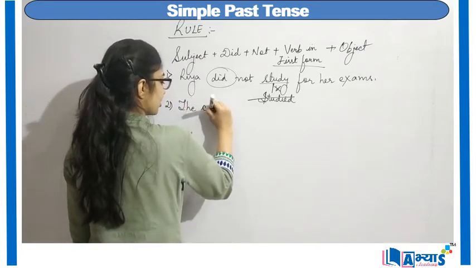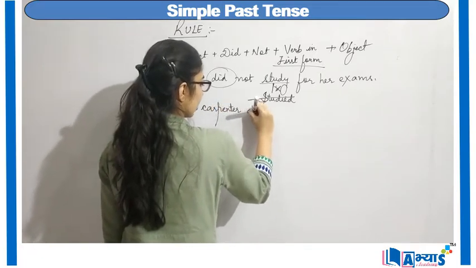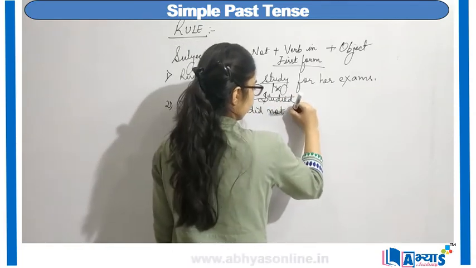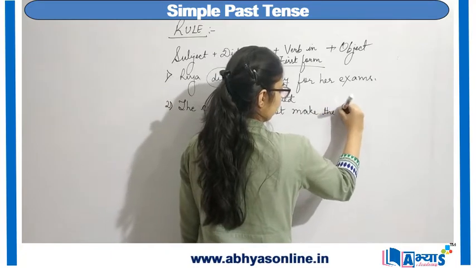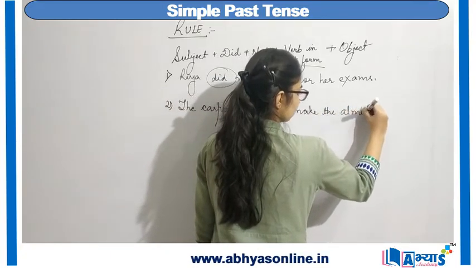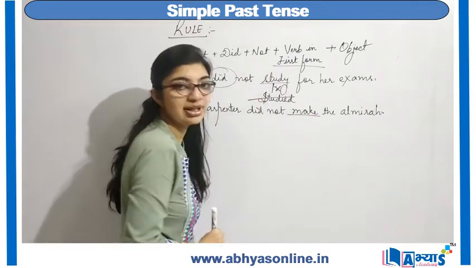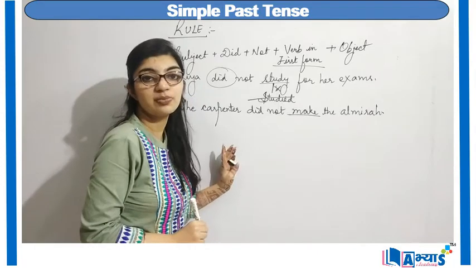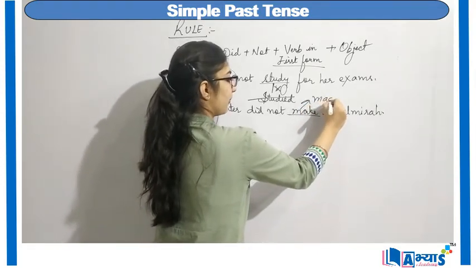Another example can be: the carpenter did not make the almirah. Now make is again the simple present form, but here the sentence should be of past, and for past, make is made.